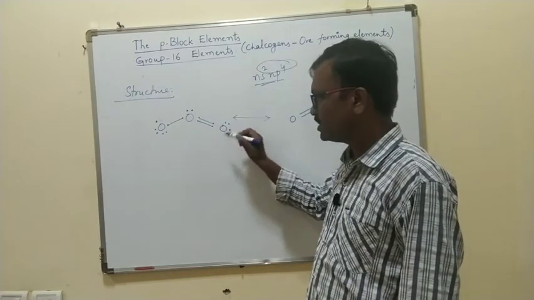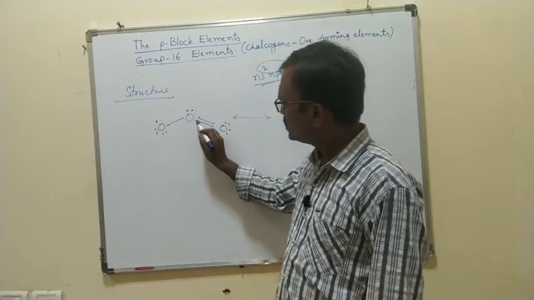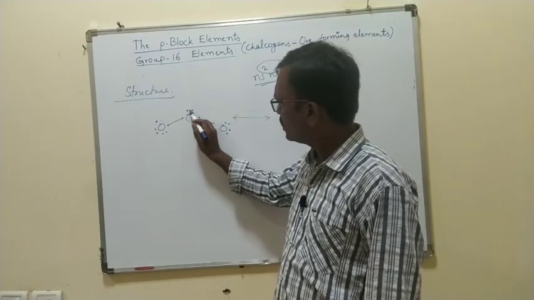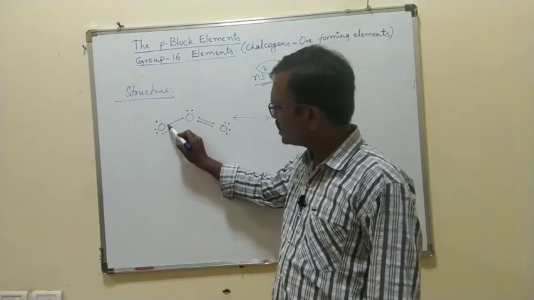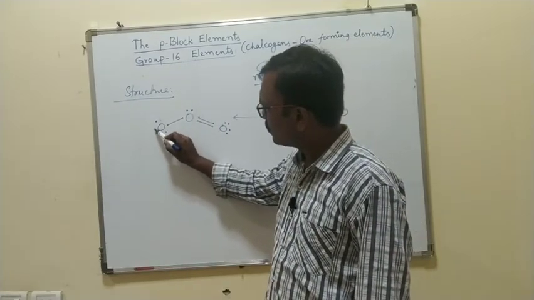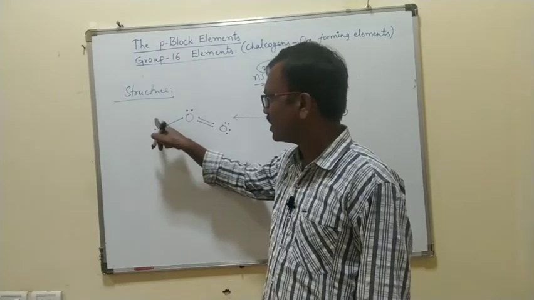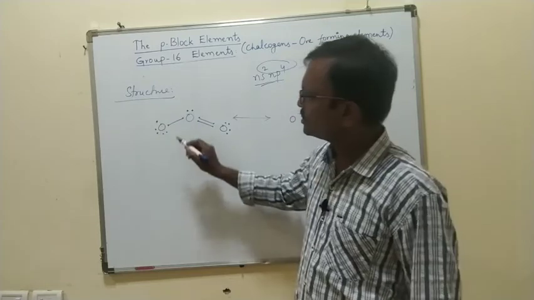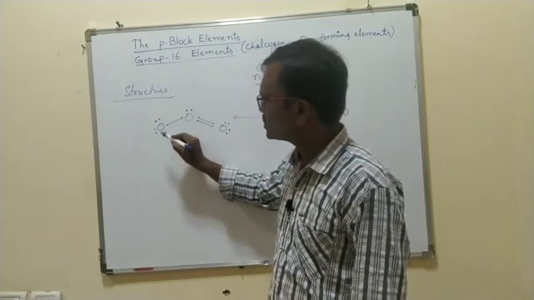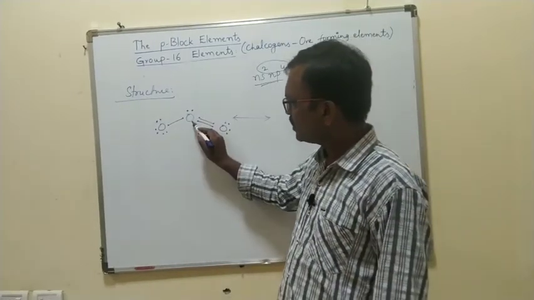This oxygen has 1, 2, 3, 4, 5, 6 electrons. This oxygen has 1, 2, 3, 4, 5 electrons, so one electron is less. This oxygen has 6 electrons. What happened? This oxygen gives an electron to this oxygen, so this oxygen has one electron extra and this oxygen has one electron less.